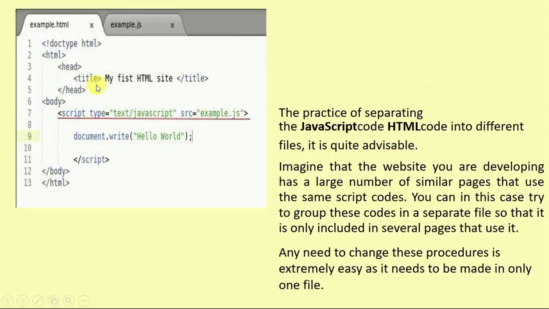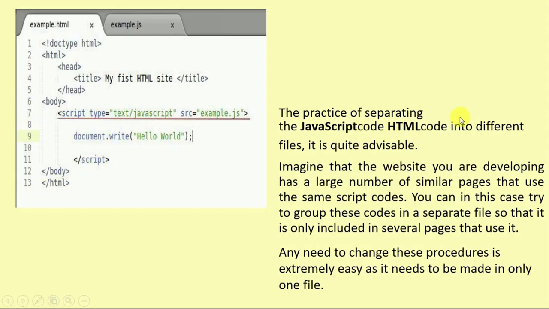Here is an example of that particular script type. Here is the HTML header section. In that header there is a title, my first HTML site, header close, and then body. Inside the body there is a script tag, with type text/javascript and source example.js. To print hello world in JavaScript, we use the document.write syntax. Here is the script close, body close, HTML close.